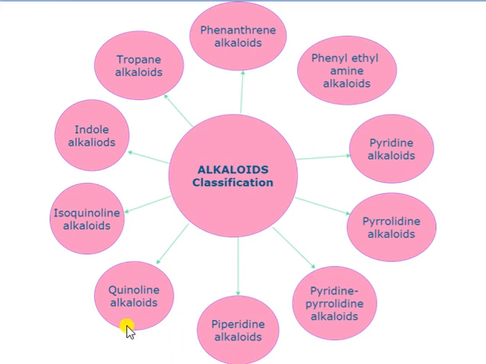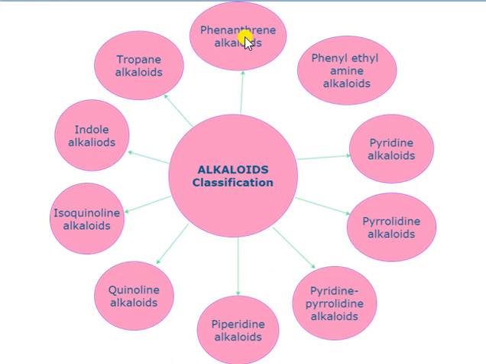Example is quinine and piperin. And the sixth one is quinoline alkaloids. Example is quinine and cinchonine. Then we have the isoquinoline alkaloids. Example is narcotin and papaverine. Eighth one is indole alkaloids. Example is strychnine and reserpine. The ninth one is the tropane alkaloids. Example is cocaine. The 10th one is phenanthrene alkaloids. Example is morphine, codeine, etc.